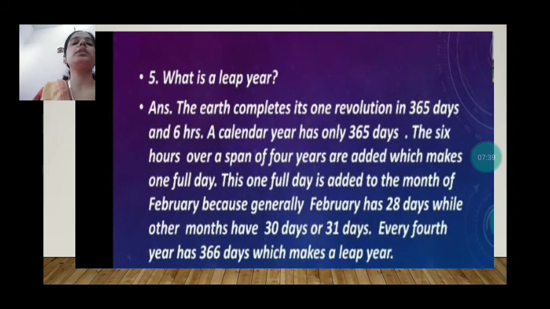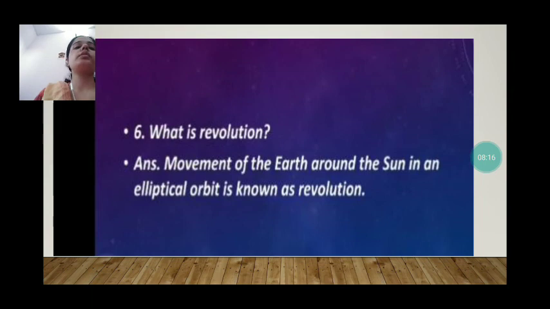Next question is, what is a leap year? A calendar year has only 365 days, and the Earth completes one revolution in 365 days and 6 hours. So one full day is added in the month of February, which has 28 days, while other months have 30 or 31 days. So every 4th year has 366 days, which makes a leap year.